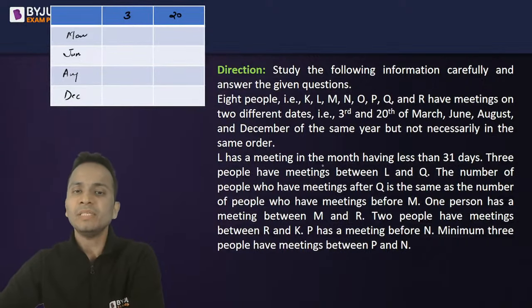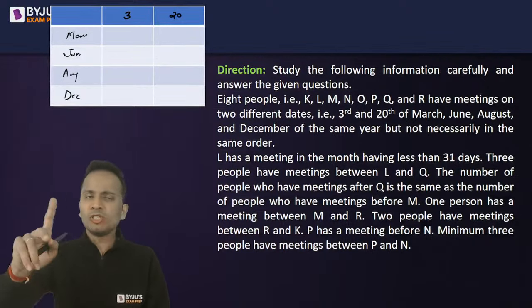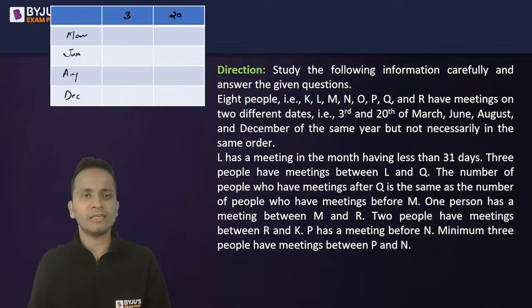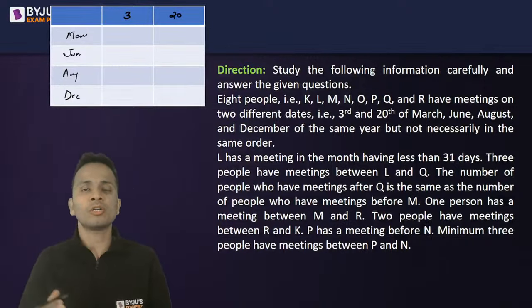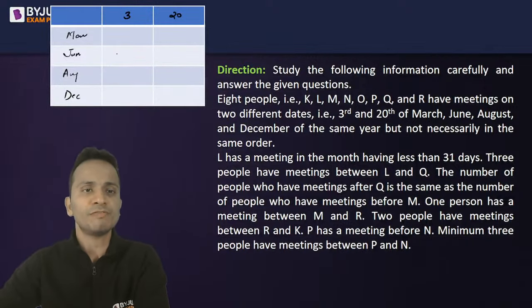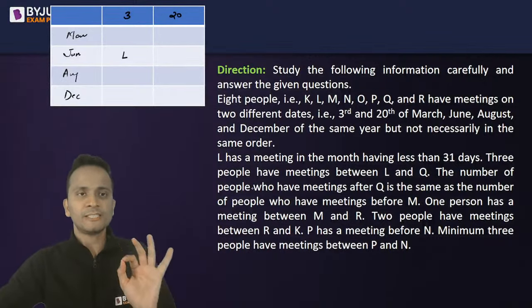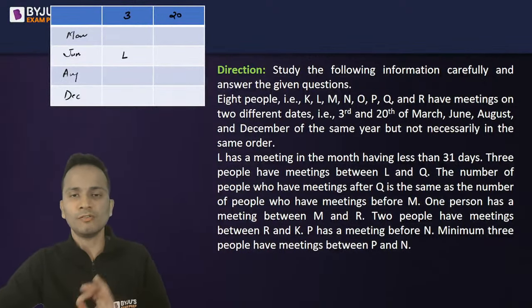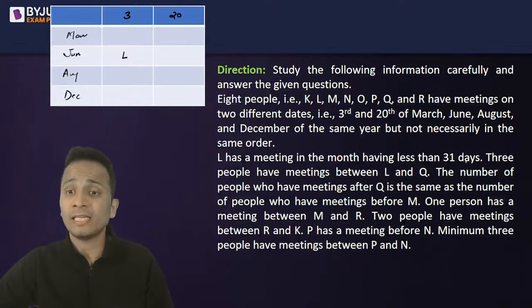Now L has a meeting in the month having less than 31 days. So L has a meeting in the month of June. So there can be two possibilities for L that I can explore. L can be on 3rd of June or 20th of June. So I'll start with the first possibility. L को यहाँ पे put कर देते हैं. Let's check if it is right or wrong. Otherwise, I'll change this assumption. So I've taken an assumption that L is placed on 3rd of June.